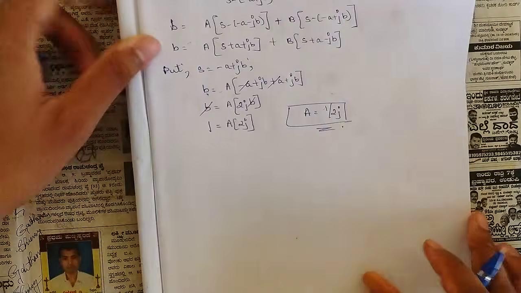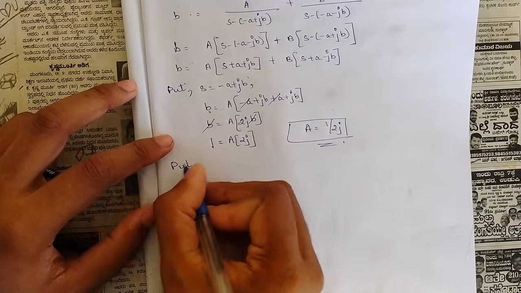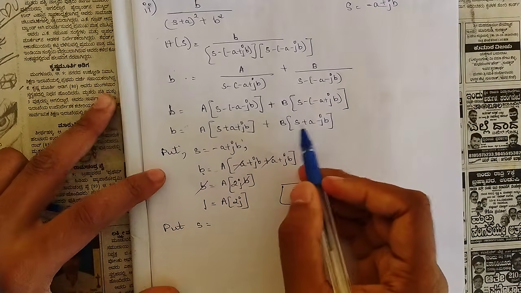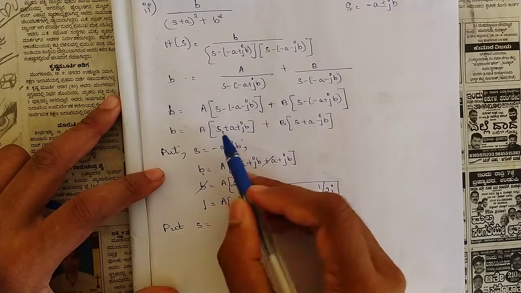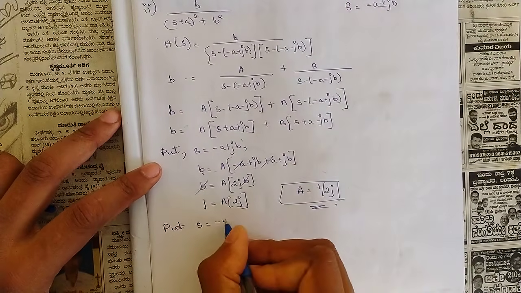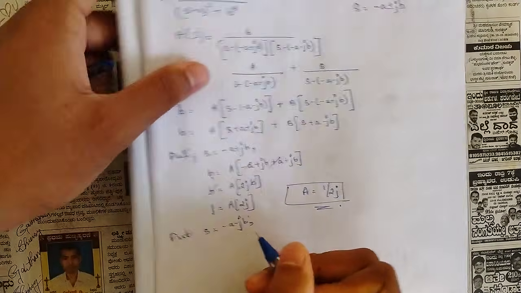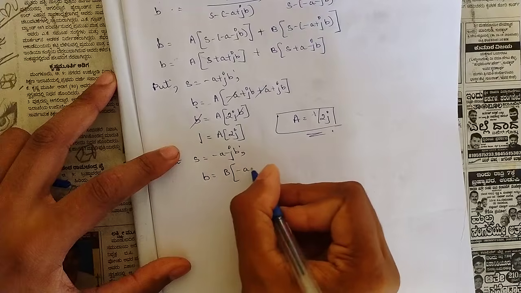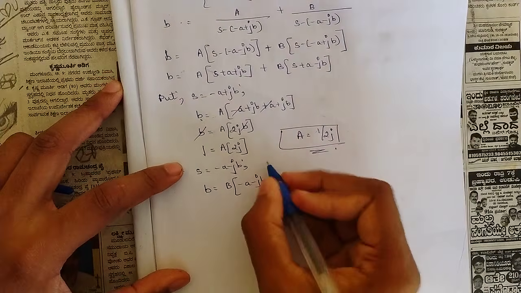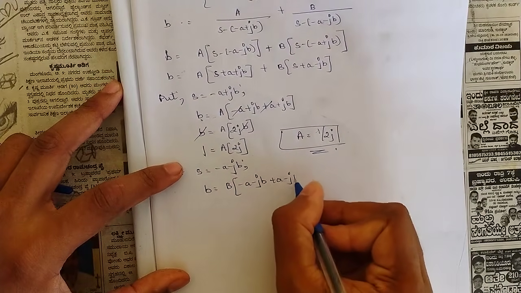Okay, so similarly, in order to cancel the A term, we should be substituting the value of s as minus a minus jb. So b is equal to B into (minus a minus jb plus a minus jb).